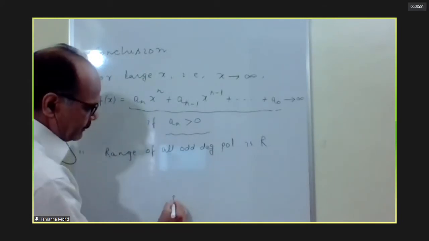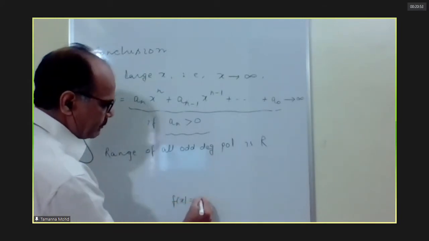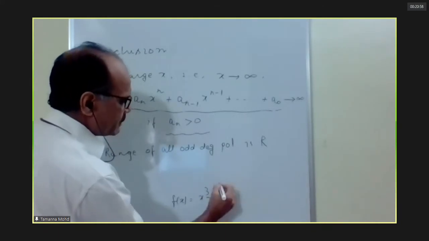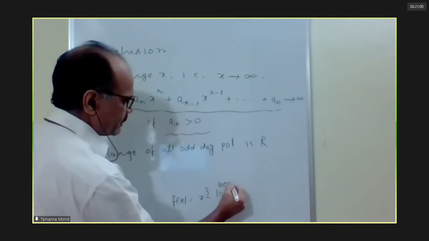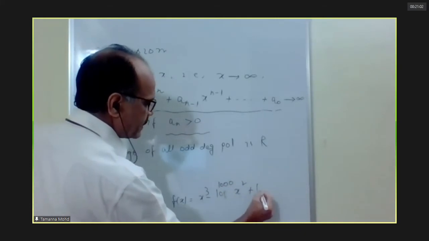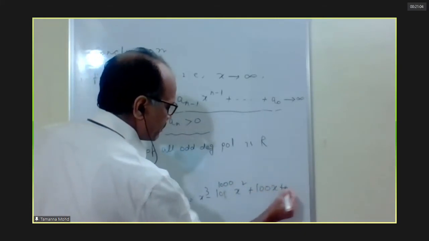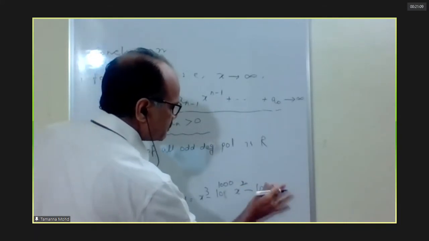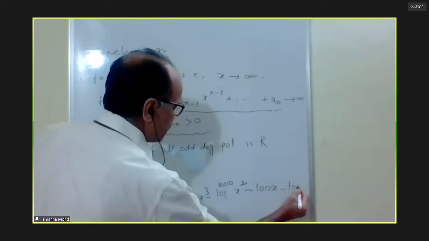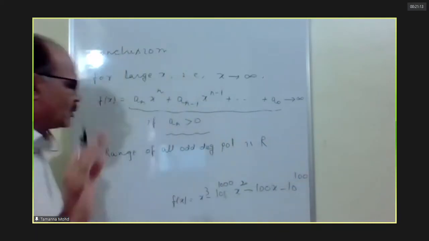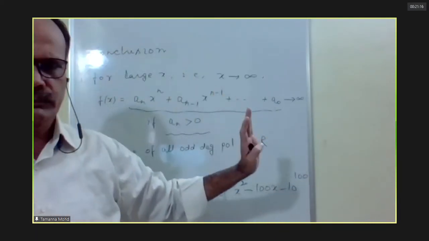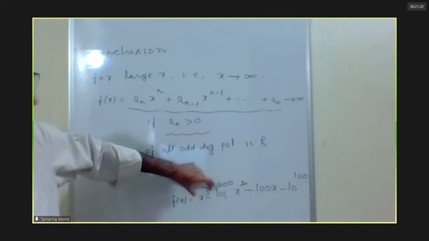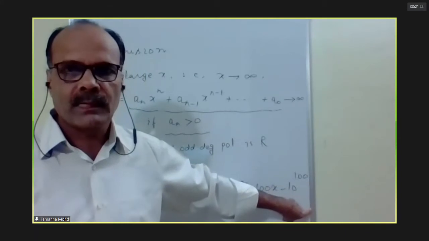Pick up any polynomial, say a simple one: x cube minus 1000 x square plus 100x. Even if the coefficients are minus 10 to the power 100, or 10 to the power 1 lakh, whatever you want, when x is infinity, the x cube term will tend to infinity, so the whole thing will tend to infinity.